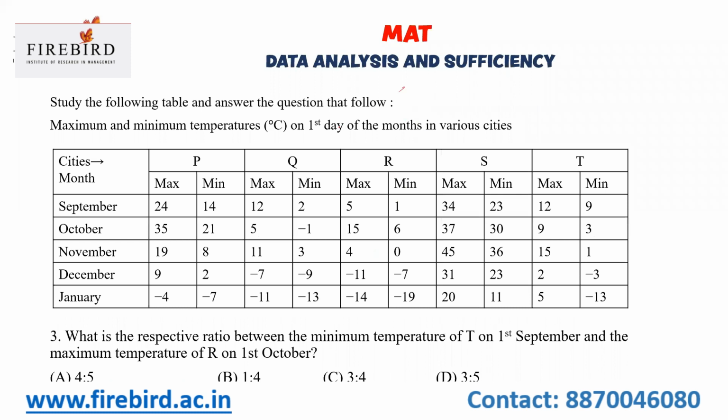Now, the third question. What is the respective ratio between the minimum temperature of T on 1st September and the maximum temperature of R on 1st October? The minimum temperature of T on 1st September is 9 and the maximum temperature of R on 1st October is 15. So 9 is to 15. You can cancel both by the 3 table. 3 is to 5 is your answer. Now let us go to the next question.